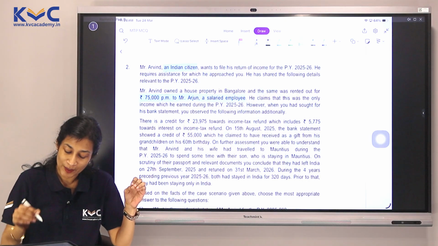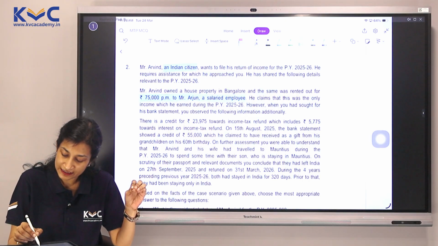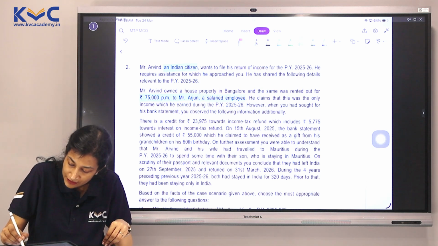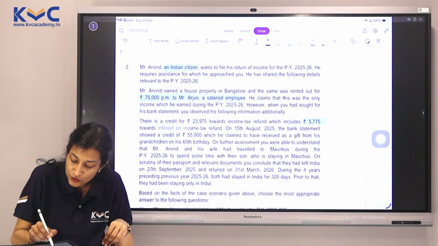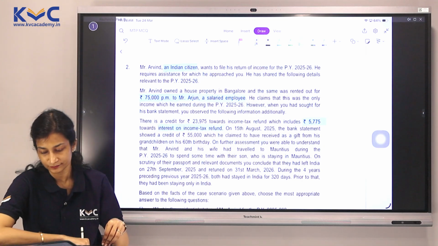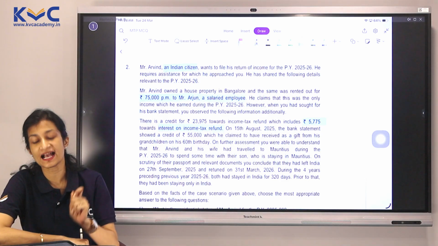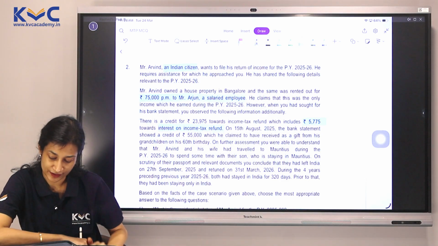There is a credit of 23,975 towards income tax refund, which includes 5,775 towards interest on income tax refund. We know very well only the interest portion is taxed as income, not the entire refund.